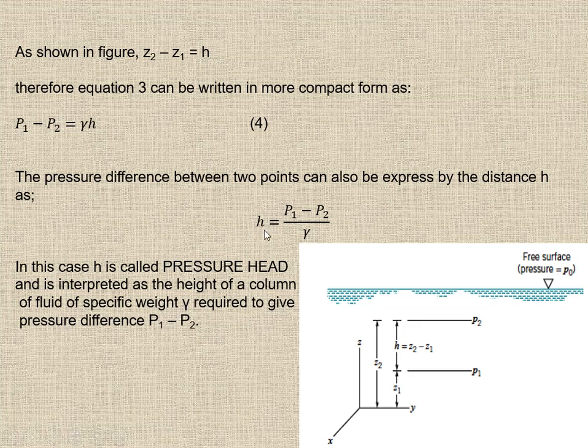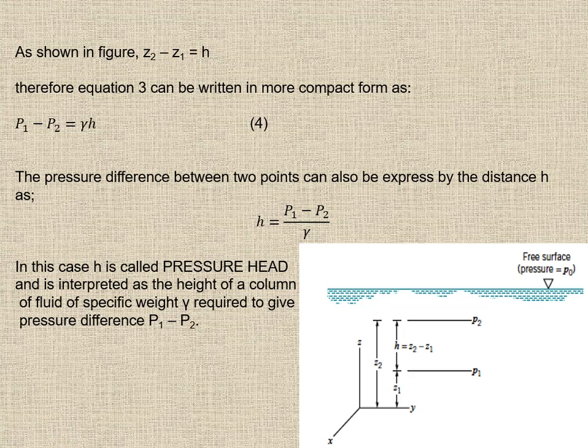Here the unit of pressure is meter of H2O if the fluid is water, or feet of H2O or inch of H2O, which are units of pressure head. So if somebody says calculate the pressure in the form of pressure head, we have to use this equation to calculate the pressure as the height of the column of fluid.